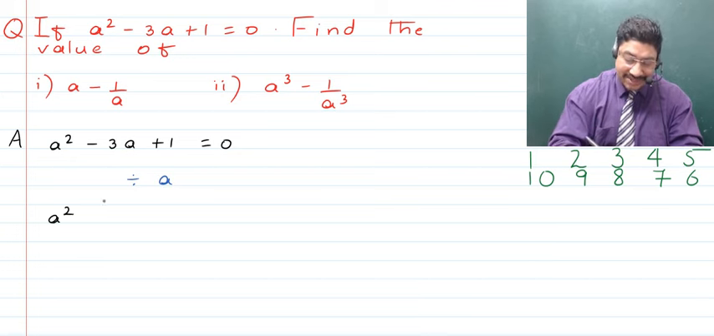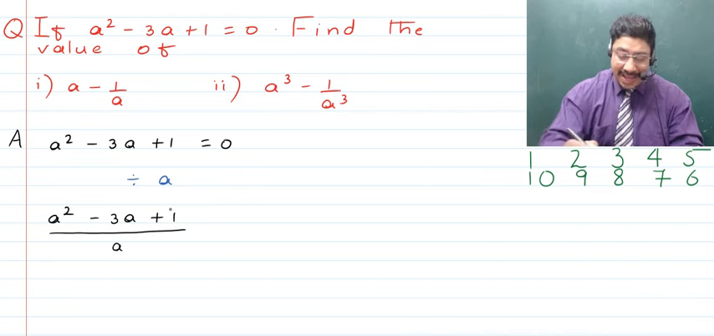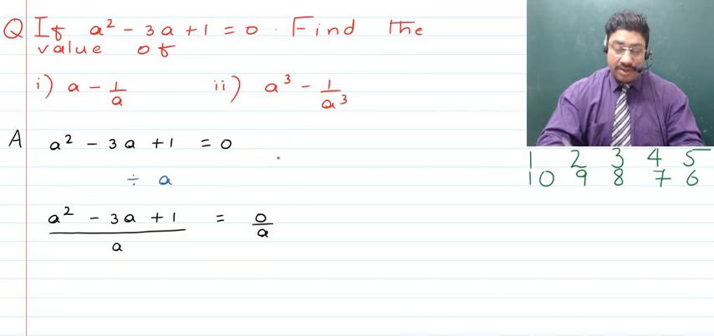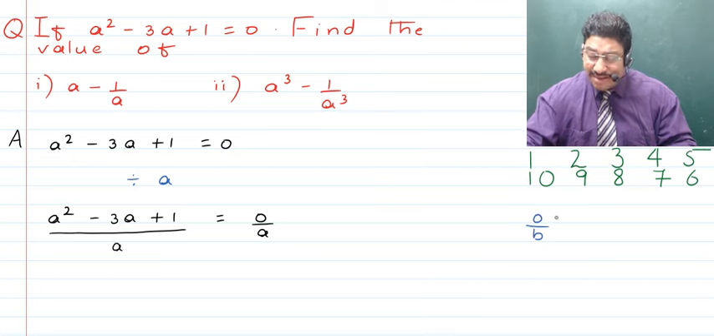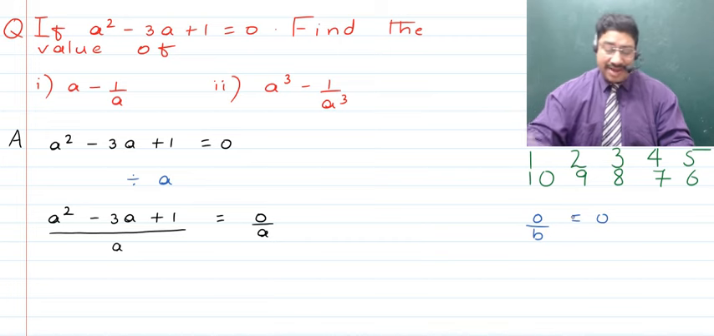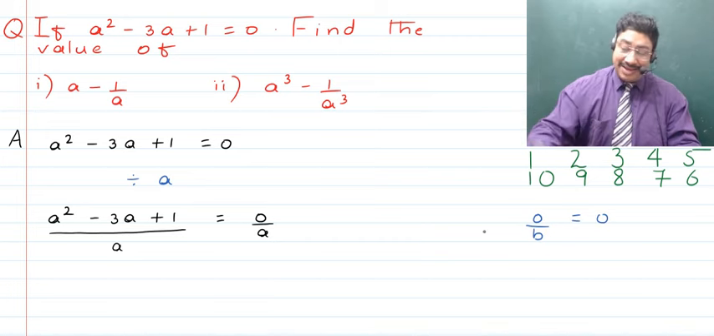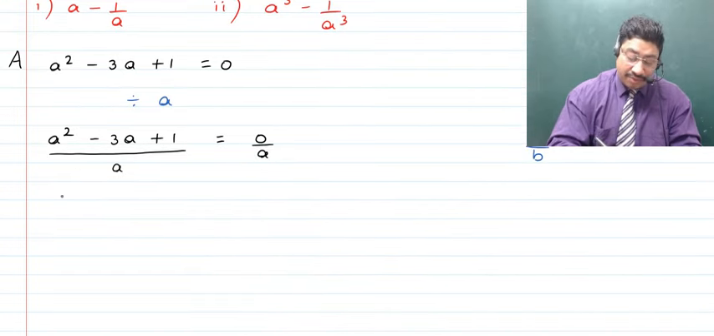We will have a square minus 3a plus 1, which will be whole divided by a, and as we are doing it to the equation, obviously this will happen even to the right hand side. Always remember that whenever we have 0 in the numerator and any number b in the denominator, the value of this fraction is 0. So on the right hand side, in the next step, it is going to become equal to 0, but the left hand side is what we've got to see.